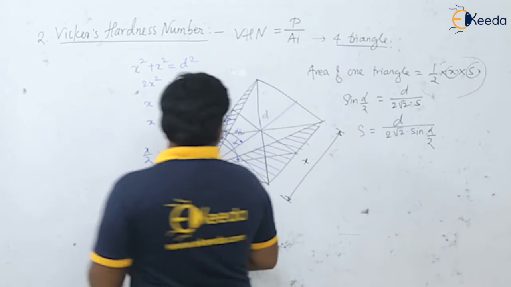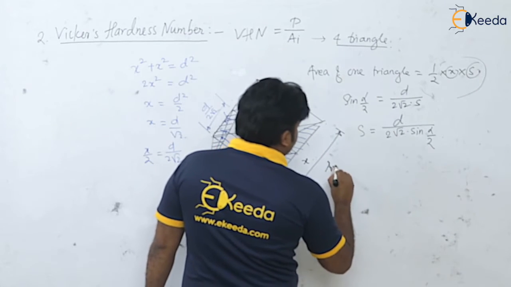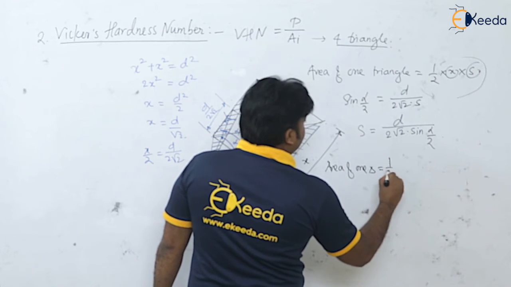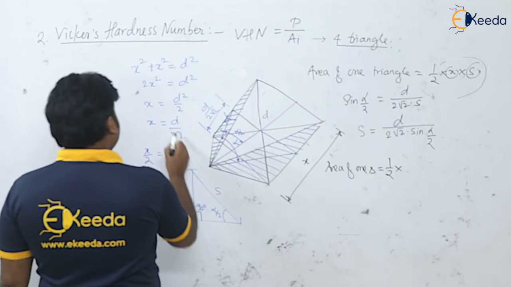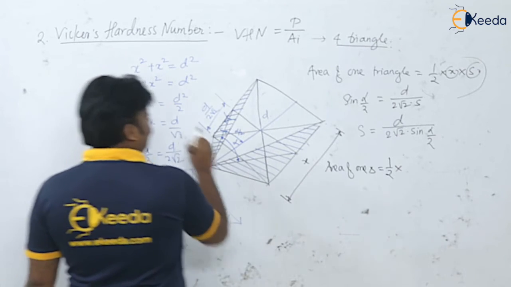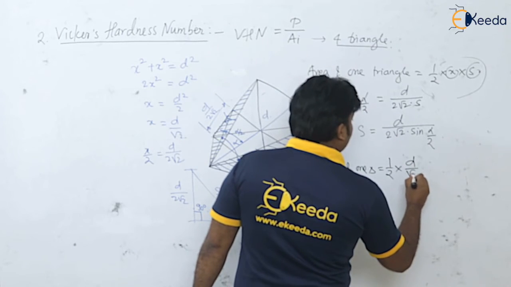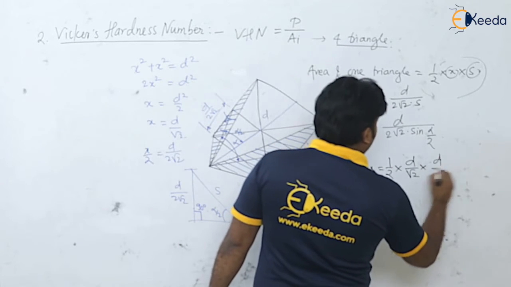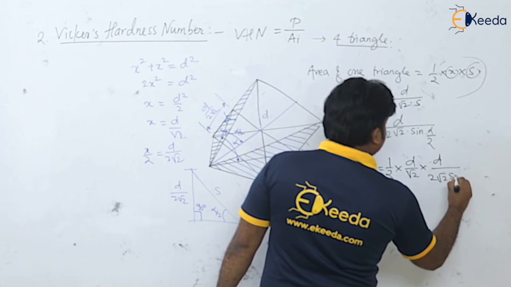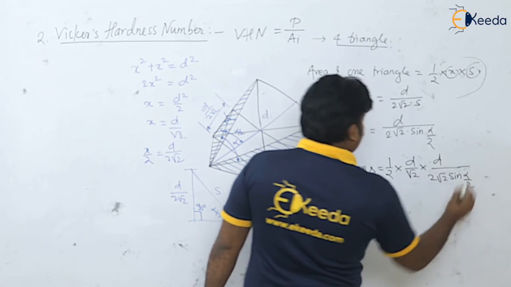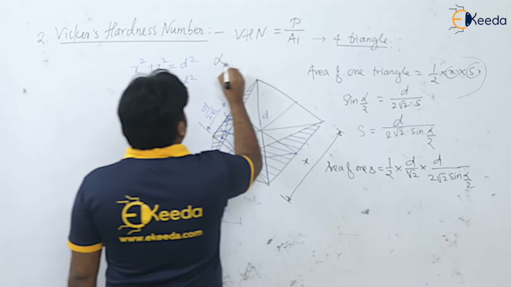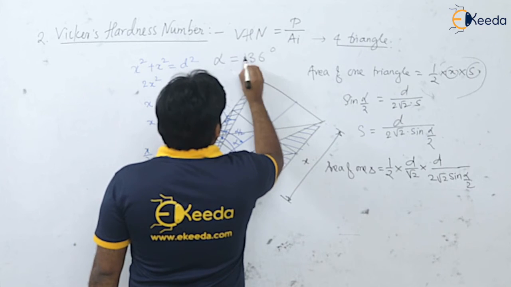For one triangle, the area is equal to half into x, which is D upon root 2, into S, which is D upon 2 root 2 sine of alpha by 2. And please remember, the included angle we have chosen here, the alpha value, is equal to 136 degrees.